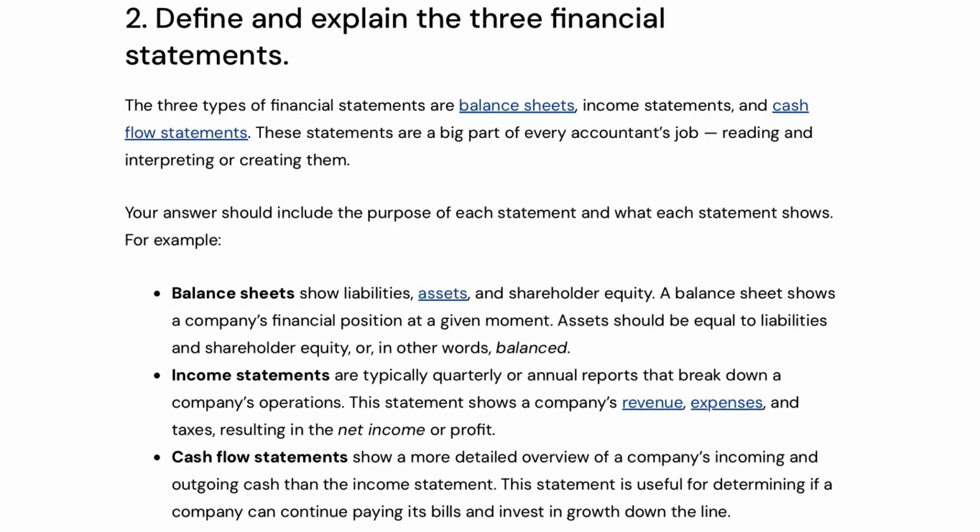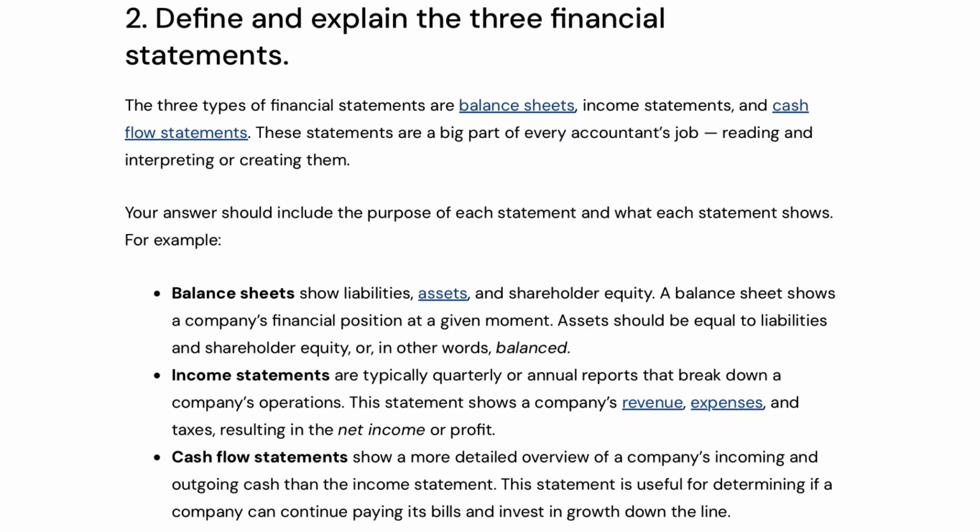2. Define and explain the three financial statements. The three types of financial statements are balance sheets, income statements, and cash flow statements. These statements are a big part of every accountant's job, reading and interpreting or creating them. Your answer should include the purpose of each statement and what each statement shows.